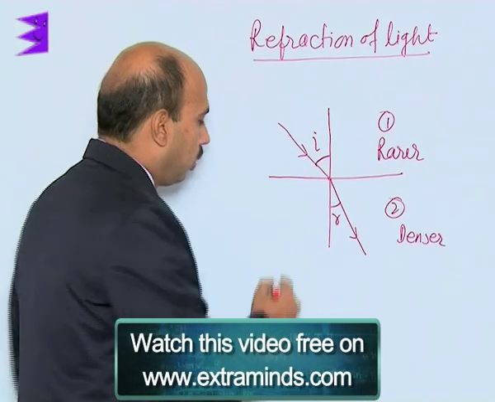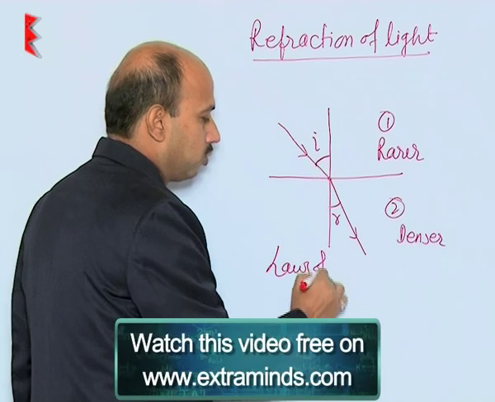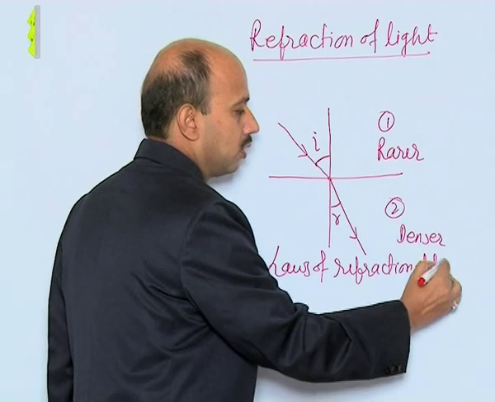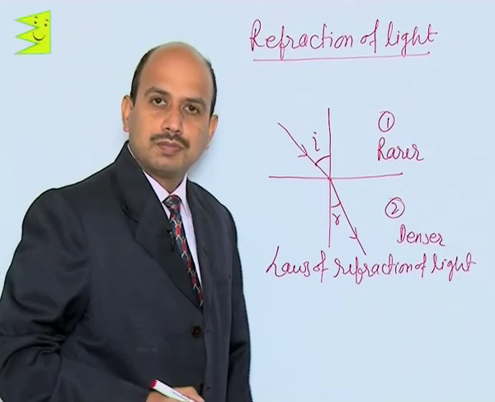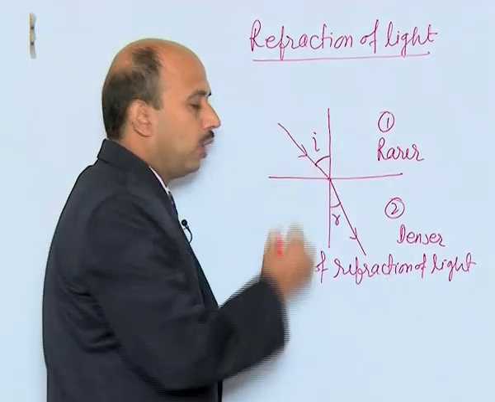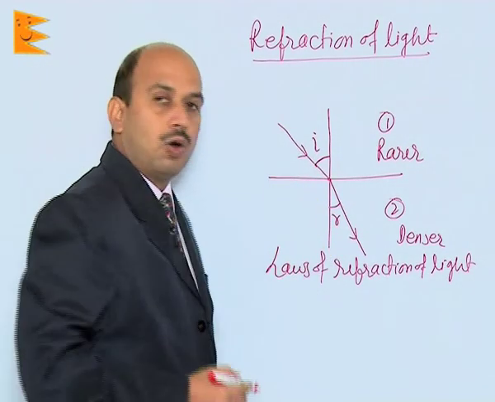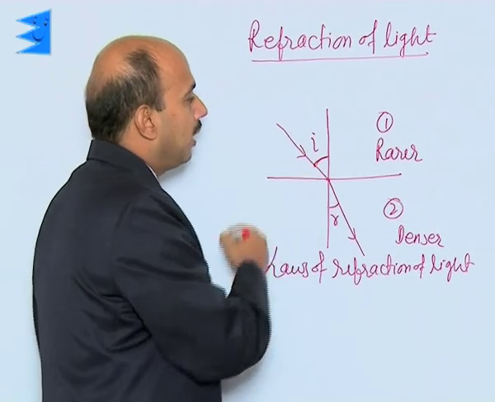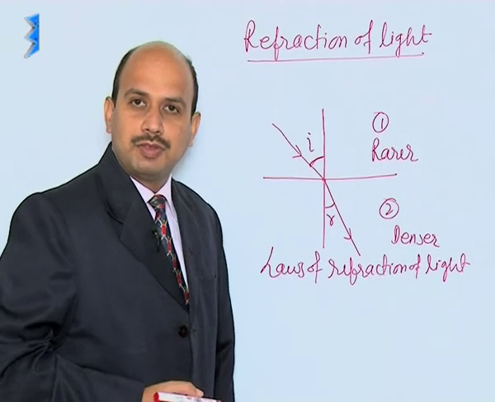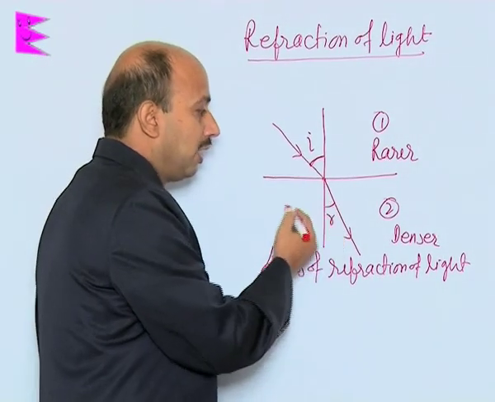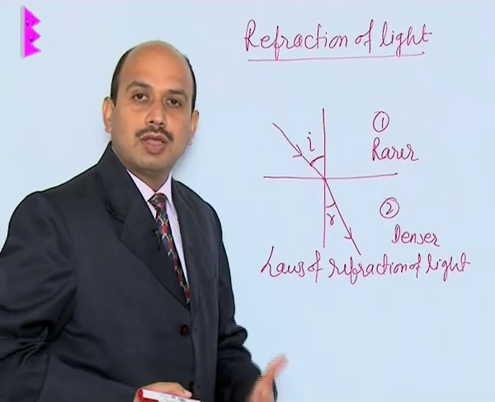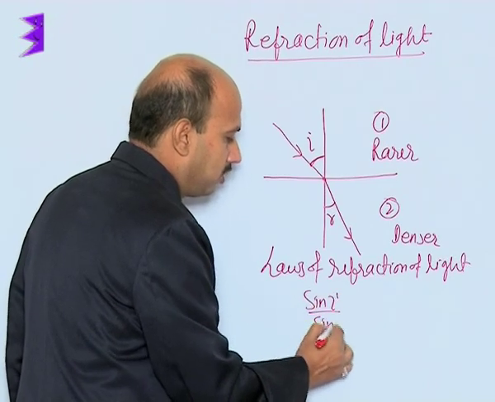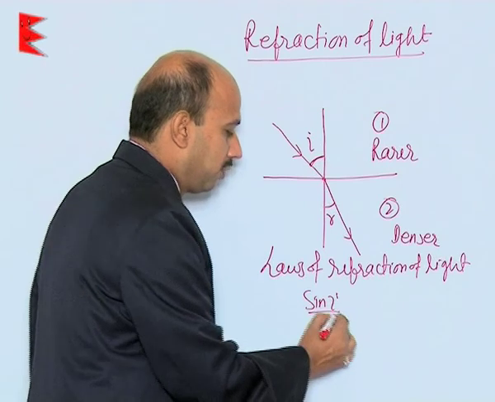So there are certain laws of refraction of light. So now see here the first law: incident ray, normal at the point of incidence, and refracted ray all lie in the same plane. This is the first law. And in the second law, the ratio of the sine of the angle of incidence to the sine of the angle of refraction remains constant for a given pair of media. So we can write here sine i upon sine r, this is the sine of angle of incidence to the sine of the angle of refraction.